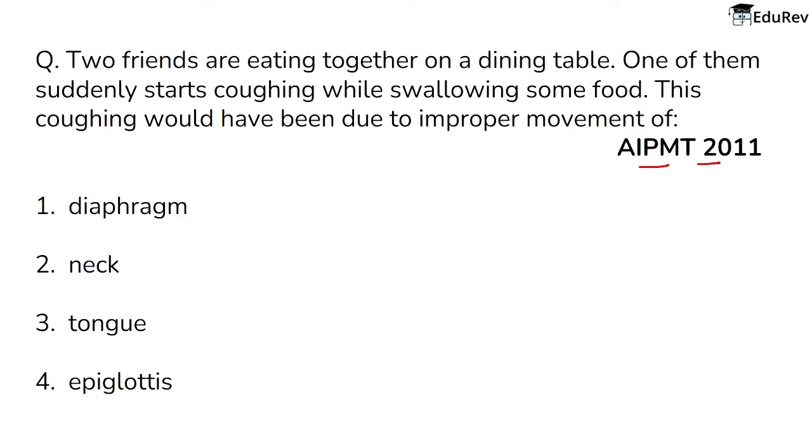Okay, if a person is eating something and suddenly starts coughing, तो वहां पे किसकी गलती हो सकती है, किसकी movement incomplete हुई होगी। क्या पढ़ा था हमने? Diaphragm, no, diaphragm का तो function ही different है। Neck, no. Tongue, no. Epiglottis, yes, because this particular function we studied in epiglottis. क्या पढ़ा था हमने epiglottis में?